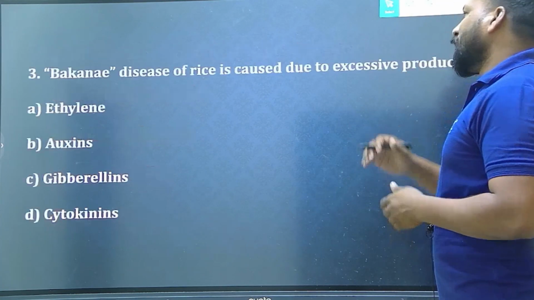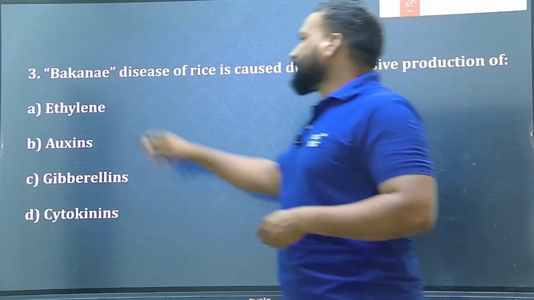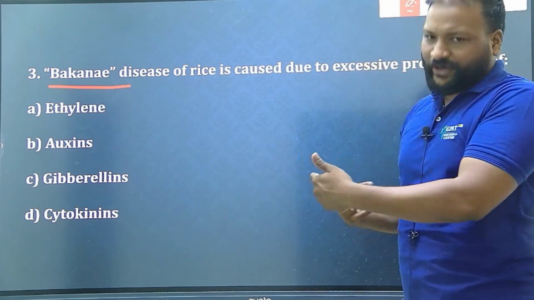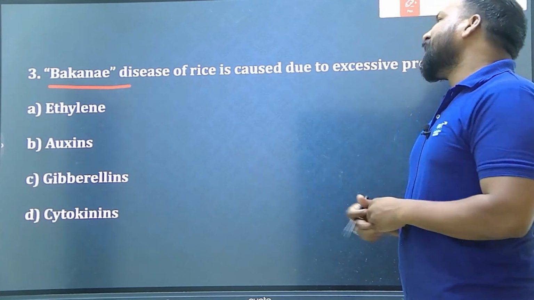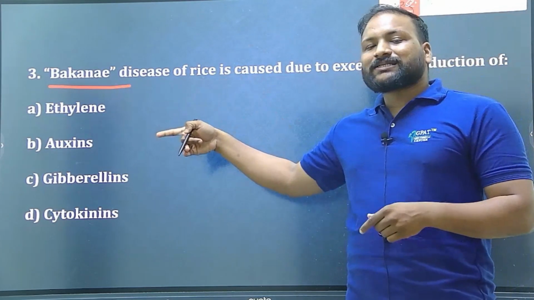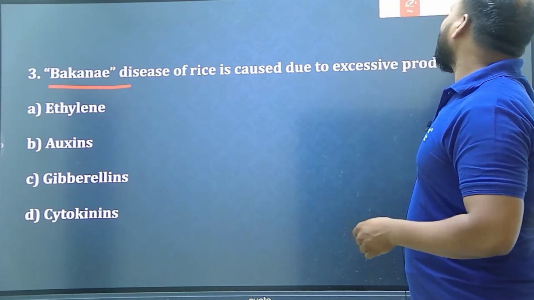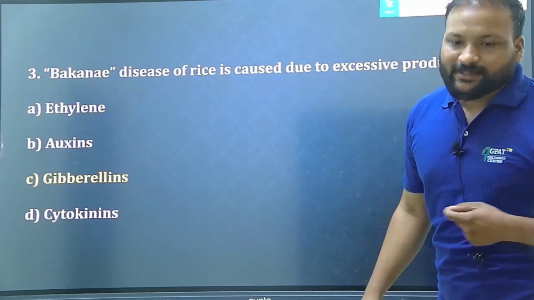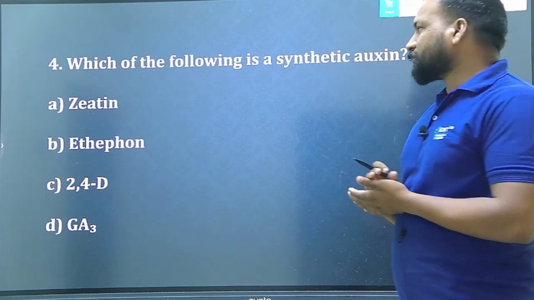Next. Bakanae disease of rice is caused due to excessive production of which one? Where have you seen the word Bakanae? If you cross-link the word, where you have seen it, there you will get the answer. I told you already, Bakanae disease is caused by Gibberella fujikuroi. From Gibberella fujikuroi only we are going to get gibberellins. We also have synthetic gibberellins. That's the reason the right answer is gibberellins. Very good. Good going.